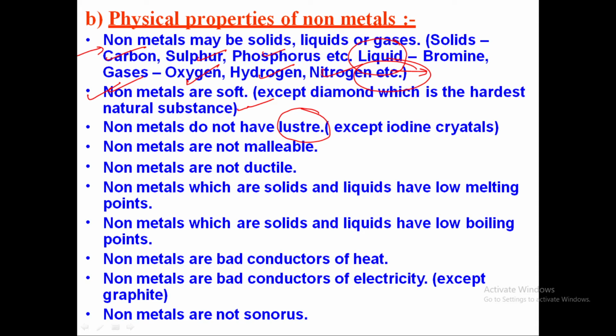So you see, in everything we have some exceptions as well. Here the exception is iodine crystals. Non-metals are also not malleable, means you cannot hit the non-metals and convert them into a sheet.